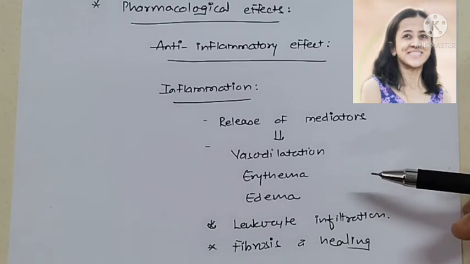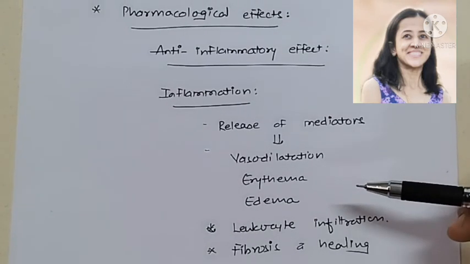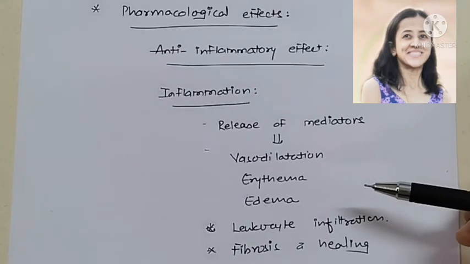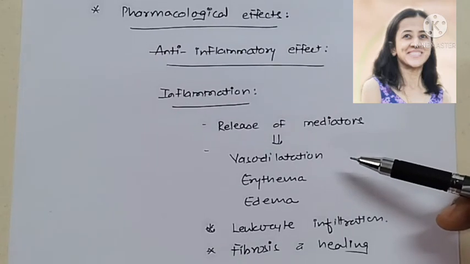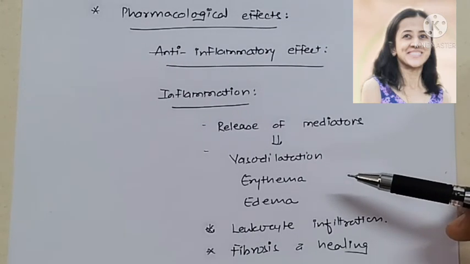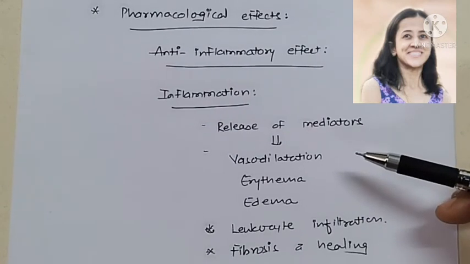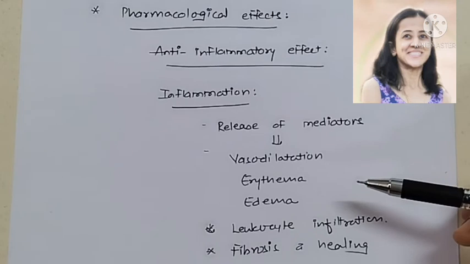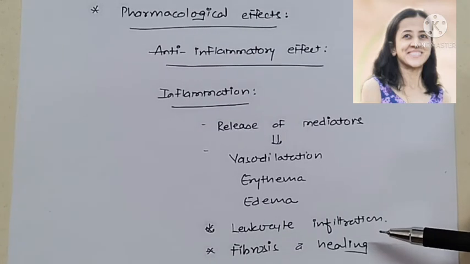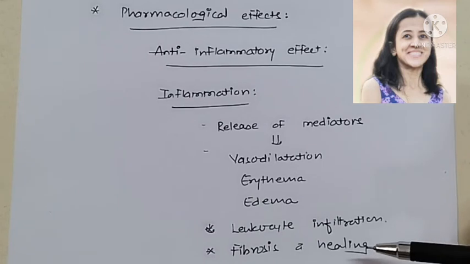And second step, because of this mediator there is vasodilatation, and because of vasodilatation blood flow increases, that produces redness. Third, because of this inflammatory mediator there is leakage of plasma. Plasma leaks out because capillary permeability increases because of these mediators, and that produces edema. Third step, that is infiltration of leukocytes. Leukocytes move to the site of injury. And last one, that is fibrosis and healing, that is after days or weeks.